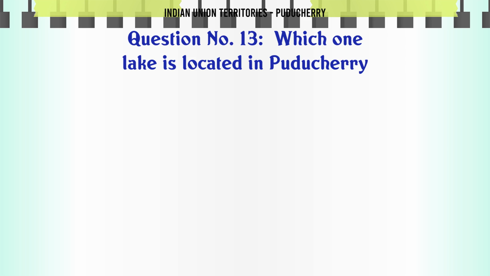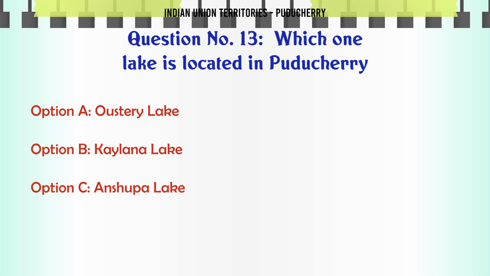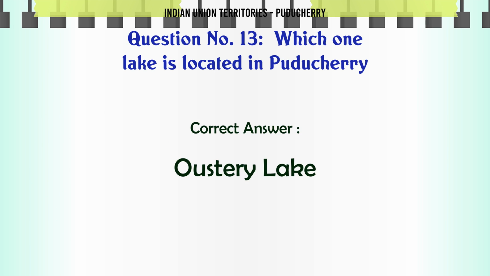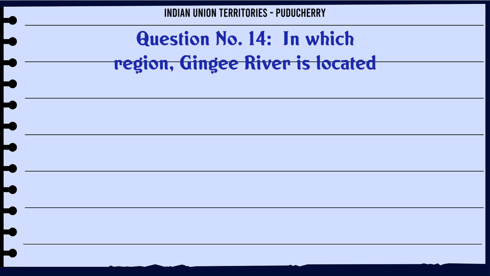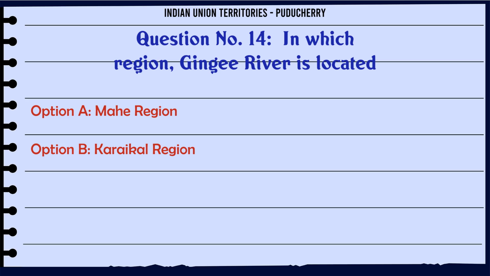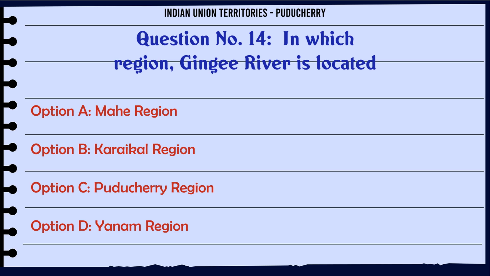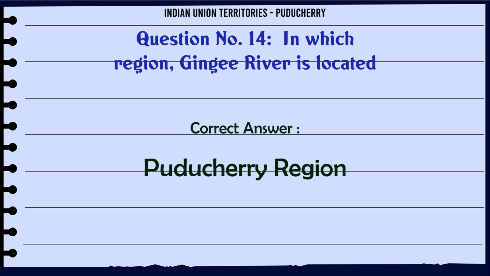Which lake is located in Puducherry? A. Austery Lake, B. Kalana Lake, C. Anshupa Lake, D. Chilka Lake. The correct answer is Austery Lake. In which region is the Gingee River located? A. Mahe region, B. Karaikal region, C. Puducherry region, D. Yanam region. The correct answer is Puducherry region.